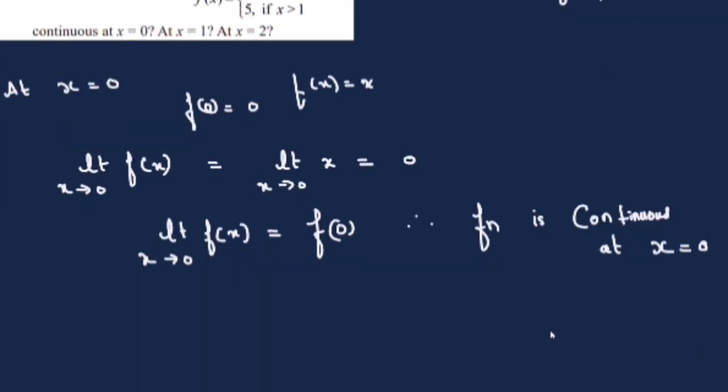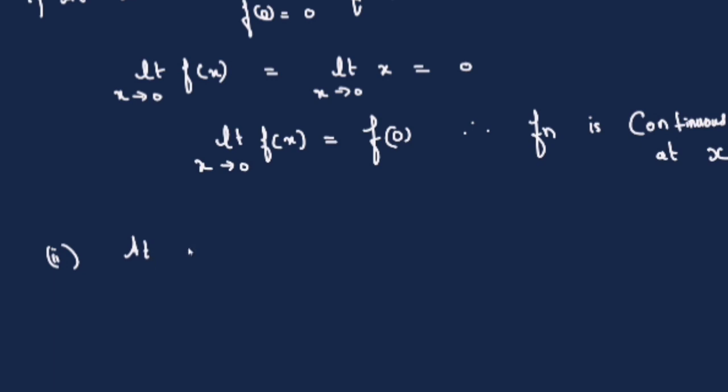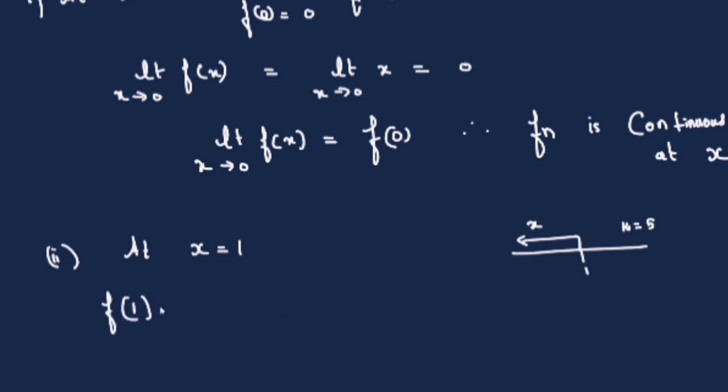Next is at x is equal to 1. So once again, at 1 and left of 1 the function is identity, greater than 1 the function is a constant function, that is equal to 5 as they have given. So let us check for f of 1. At 1 and less than 1 the function is identity, therefore f of x is equal to x itself.